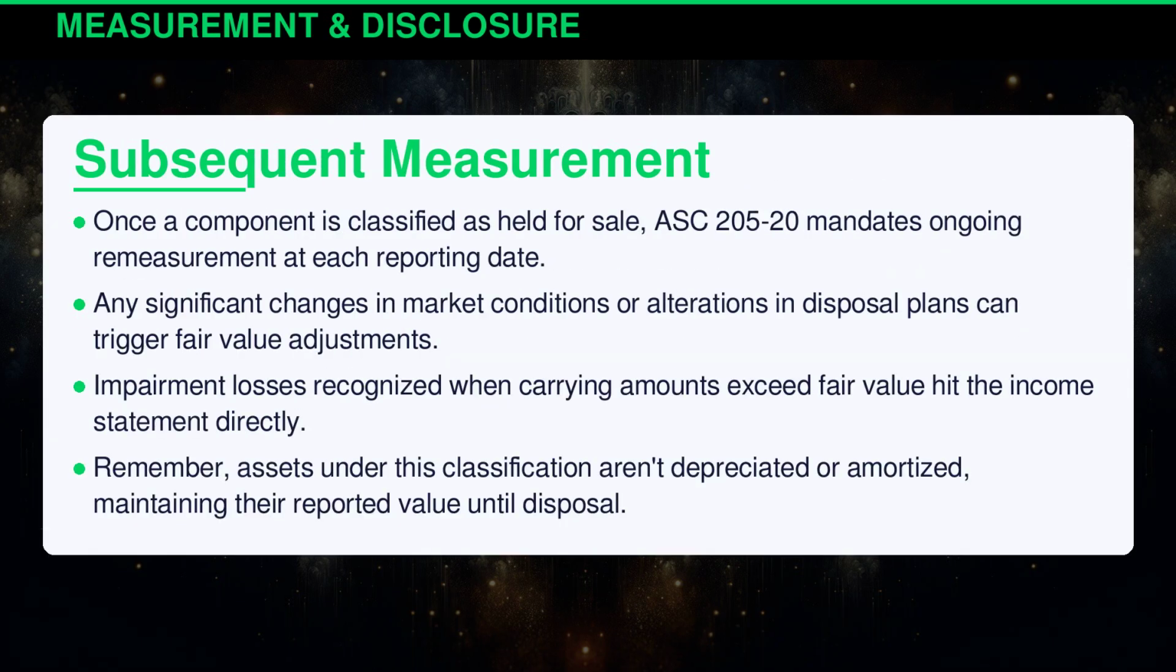Once a component is classified as held for sale, ASC 205-20 mandates ongoing remeasurement at each reporting date. Any significant changes in market conditions or alterations in disposal plans can trigger fair value adjustments. Impairment losses recognized when carrying amounts exceed fair value hit the income statement directly. Remember, assets under this classification aren't depreciated or amortized, maintaining their reported value until disposal.